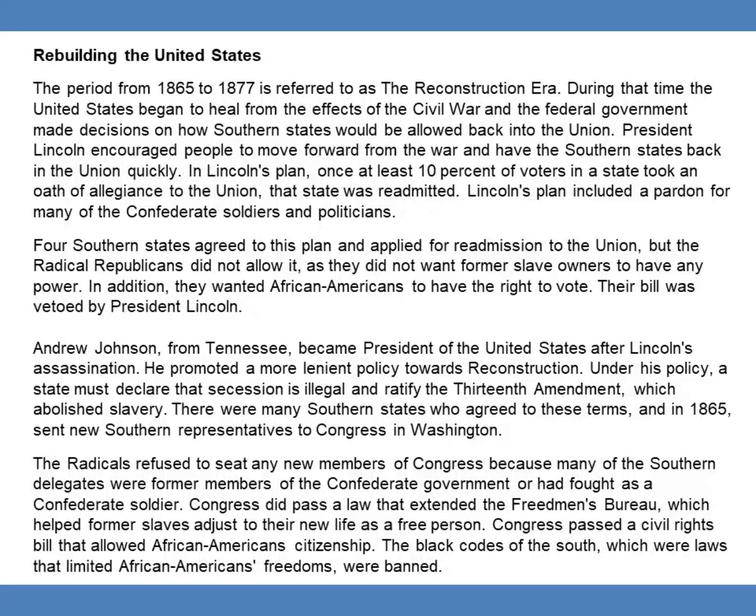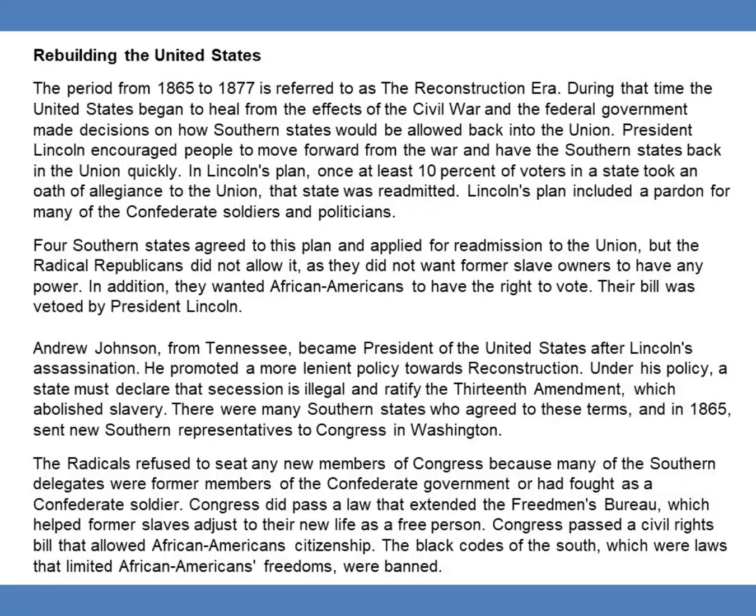Andrew Johnson from Tennessee became President of the United States after Lincoln's assassination. He promoted a more lenient policy towards Reconstruction. Under his policy, a state must declare that secession is illegal and ratify the 13th Amendment, which abolished slavery. There were many Southern states who agreed to those terms, and in 1865 sent new Southern representatives to Congress in